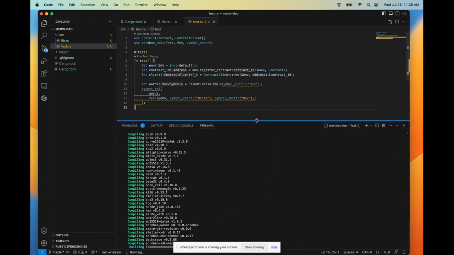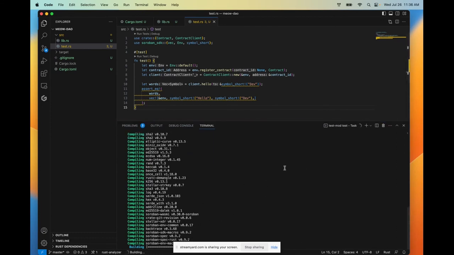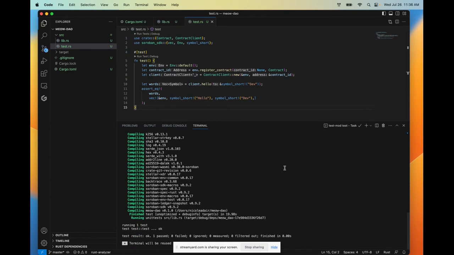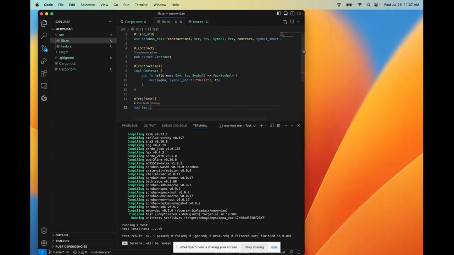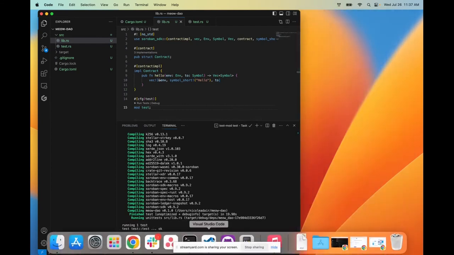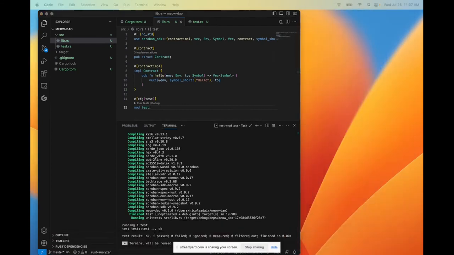And as we wait for it, if you are interested to know more, I recommend taking a look at the Soroban docs to see how this test is built. And we have our test results. We have passed our test. So everything is looking good. So from here, what we're going to do is we are going to navigate back to our terminal.